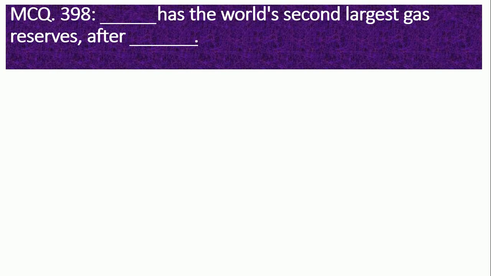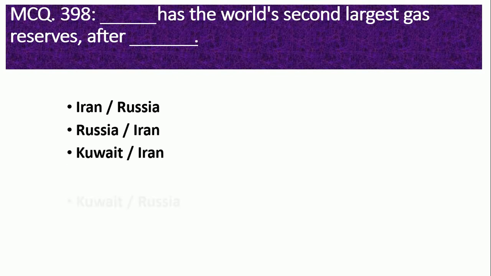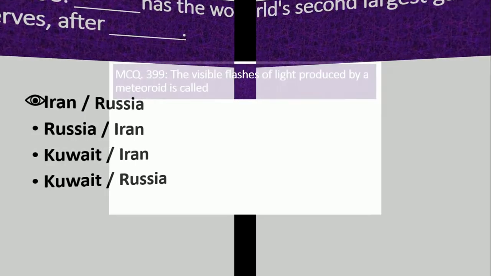Dash has the world's second largest gas reservoir after dash. Iran, Russia, Iran, Kuwait, Russia. So the right option is option number 1. Iran has the world's second largest gas reservoir after Russia.